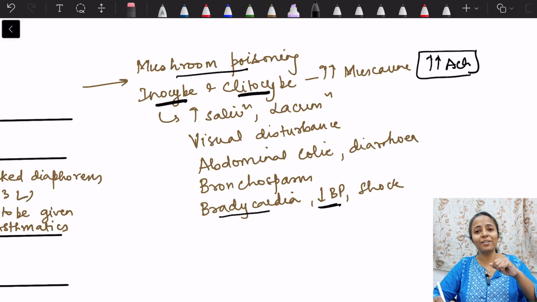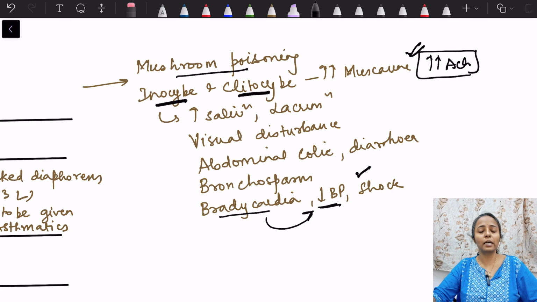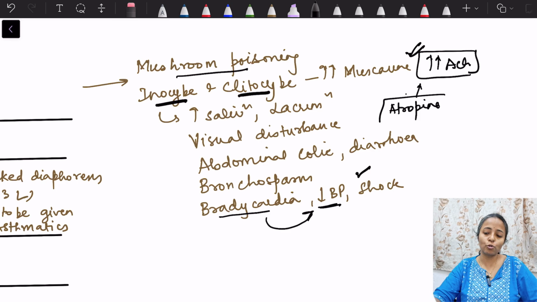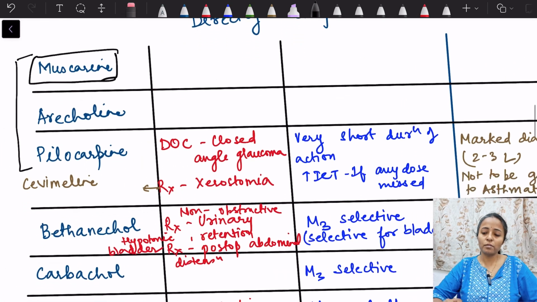Then decrease in BP, why it will occur? I told you that if it mimics the action, then it is going to bind to the receptors, M3 receptors, there will be release of nitric oxide which will lead to vasodilation. So that can lead to decrease in blood pressure. Obviously bradycardia will also contribute to decrease in blood pressure and ultimately it will cause shock, okay. So this we have to remember. Okay, how you will treat such kind of poisoning if there is increase in acetylcholine action? Well, we have to give a drug which opposes this action, and that is atropine. I told you before, atropine is a drug which blocks the action of all the muscarinic receptors, okay. So that is the importance of this muscarine.